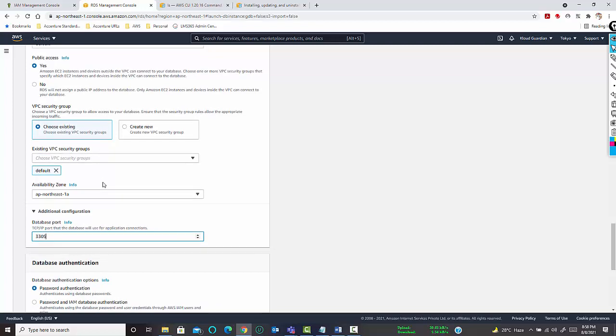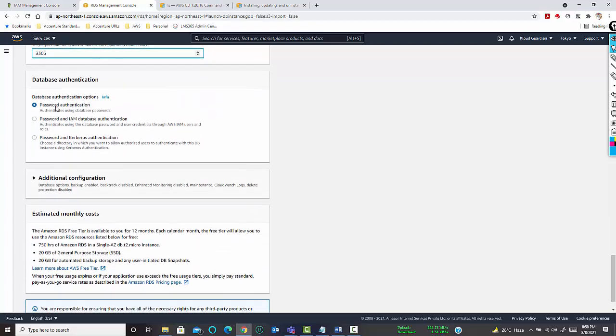Okay. Then the type of database authentication. You can have a simple password authentication. Okay. You can also give access to this database to a particular IAM user. With the help of the user's IAM password and access key and secret key, he can access this database.